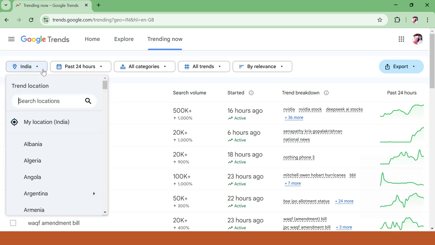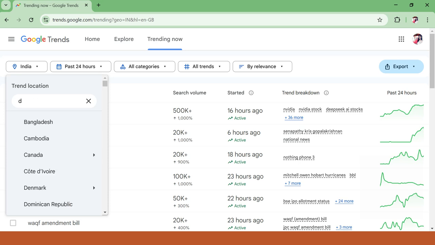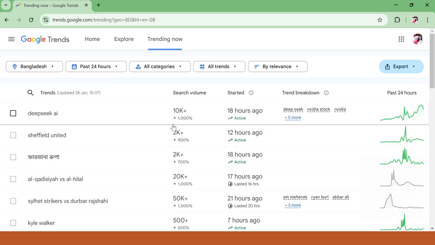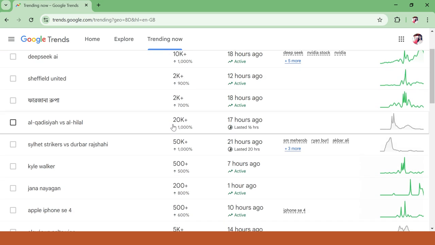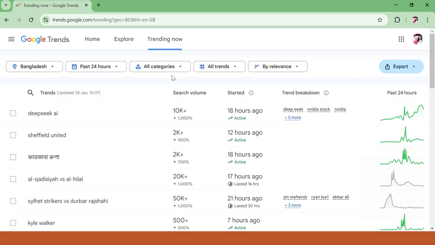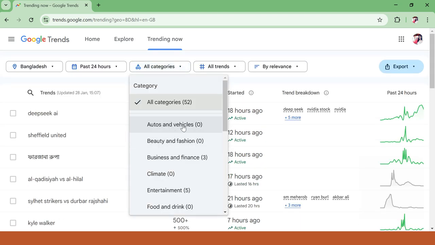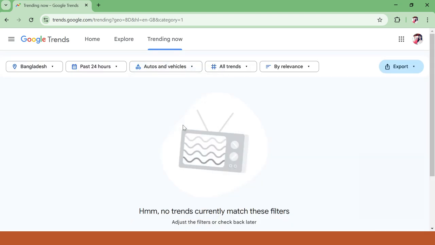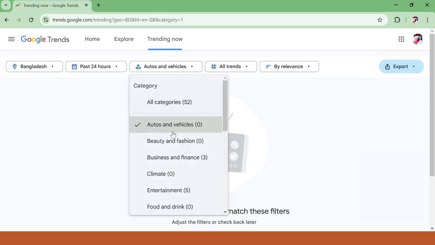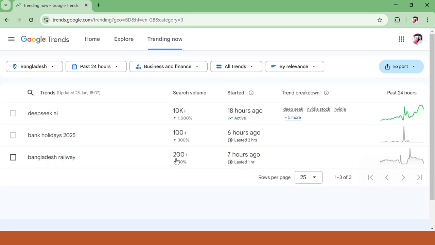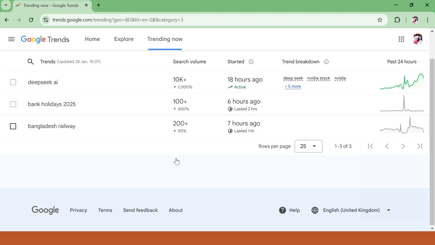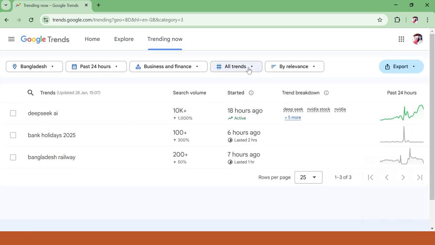Now I want to see what is trending in, let's say, Canada. Okay, Bangladesh I will take. What is trending in Bangladesh? All the details will be shown here, like what automobiles people are searching, or let's say business and finance people are searching. We'll get all the details here. So this is a real-time trend, that is why it is Trending Now.